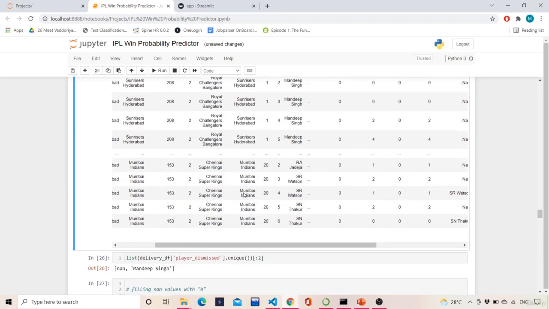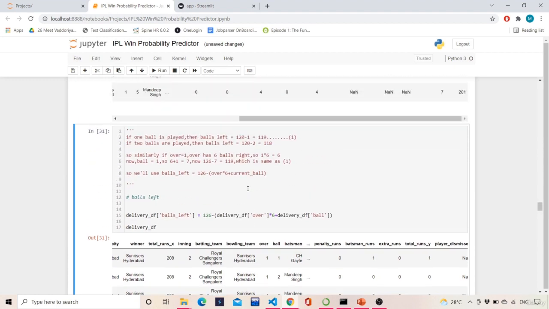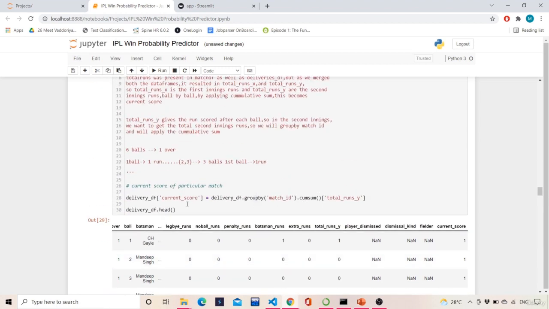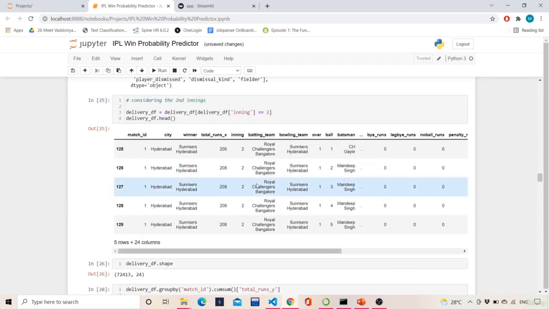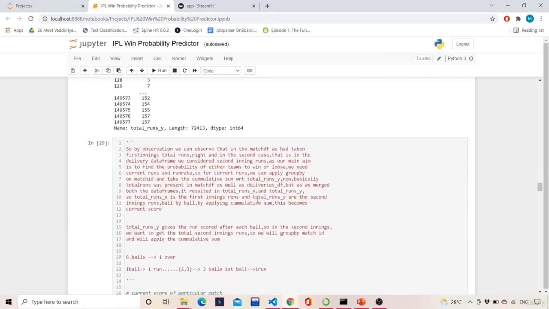Now we will calculate the dismissed players in the next video. Till then, do for sure practice this line and understand this line, because this line and this line change the entire scenario of our project.